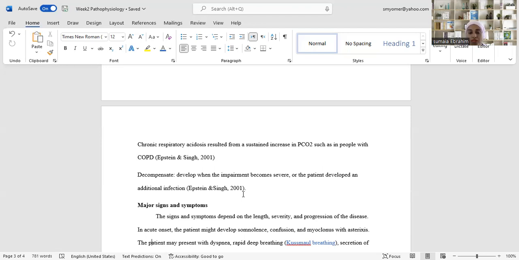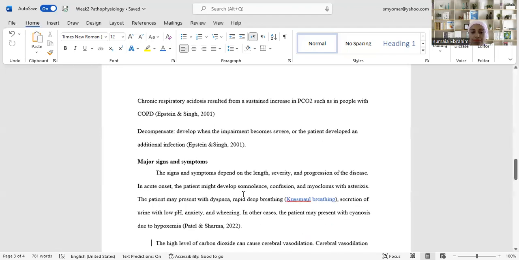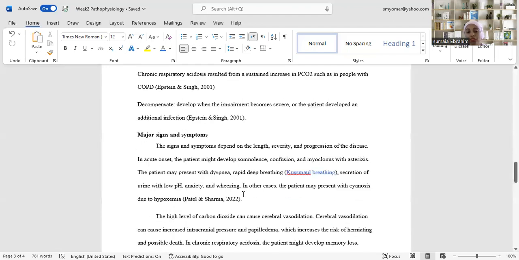If there is acidosis in the body, the patient usually develops Kussmaul breathing, which is rapid deep breathing. Secretion of urine with low pH, the patient can also develop anxiety and wheezing. In other cases, the patient might present with cyanosis because of hypoxia.